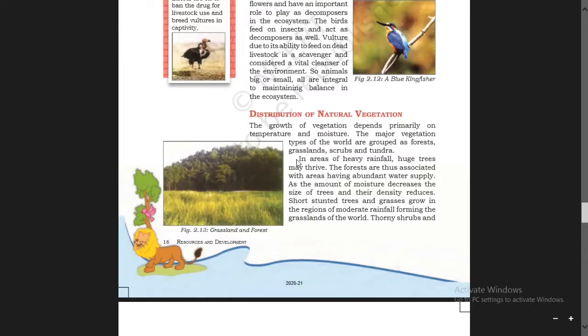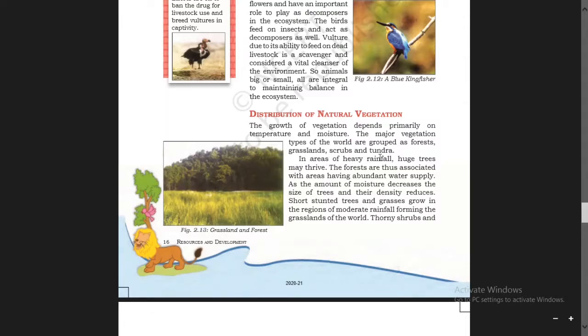Please mark it in your book with a pencil, underline it. What are the major vegetation types of the world? That means, what are the groups of major vegetation types of the world? So you have to say forests, grasslands, scrubs, and tundra.